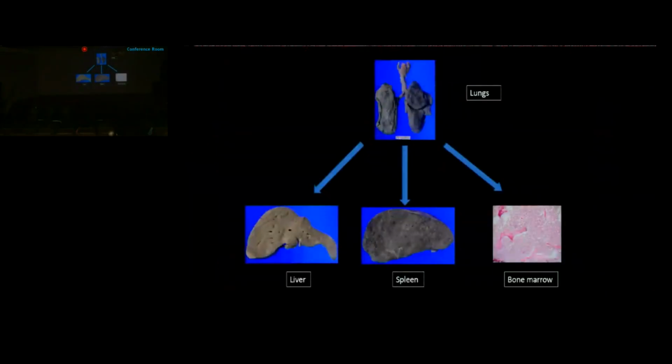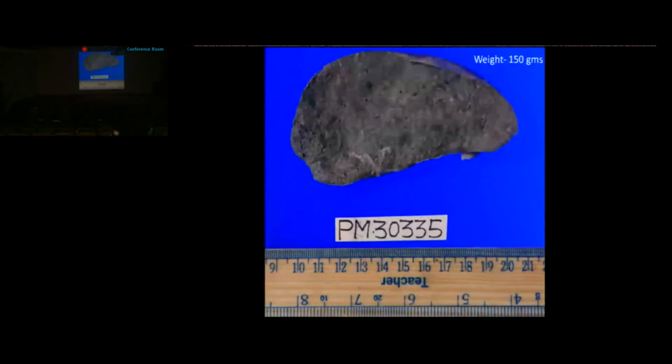So apart from the liver, other organs which were involved by this tuberculosis were spleen and the bone marrow. Spleen weighed around 150 grams. Capsular aspect was smooth and cut surface does not show any focal lesion.